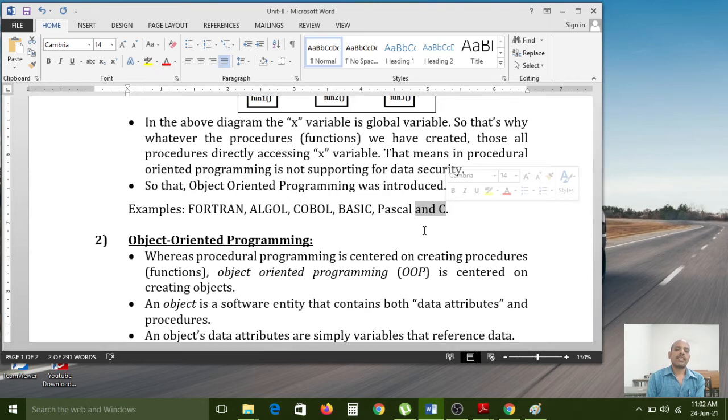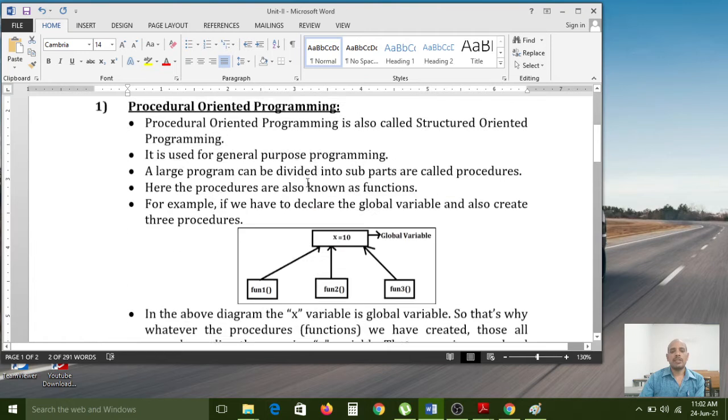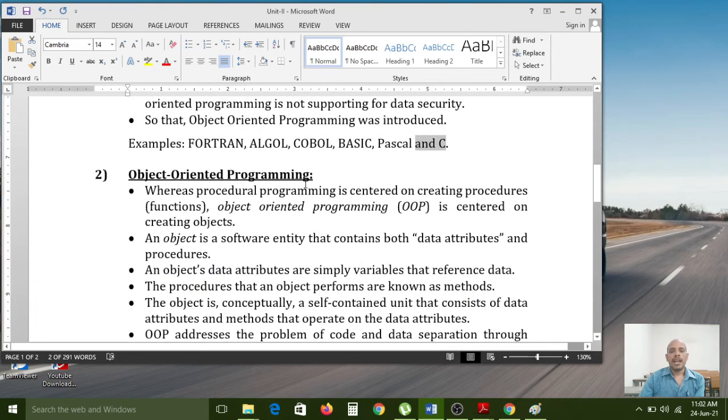If you want to access any data members, you have a chance to access them through the functions only. So that's why the C programming language is also procedural oriented programming, right? And Python is also procedural oriented programming, and object oriented programming concepts are also supported by the Python programming language.